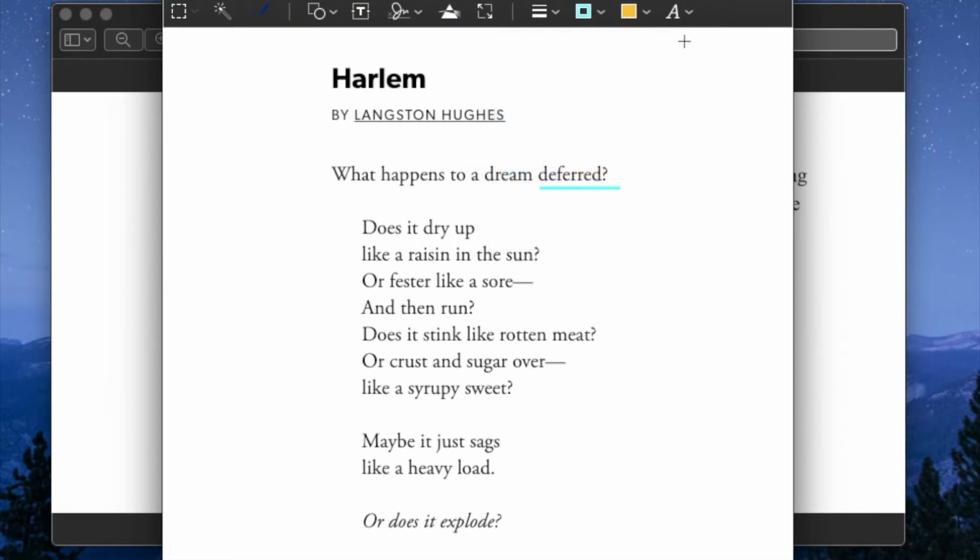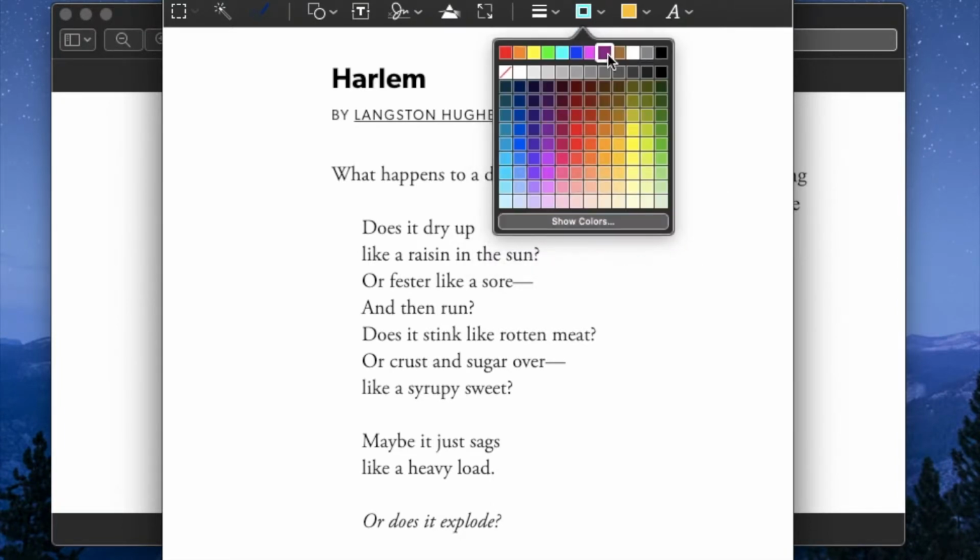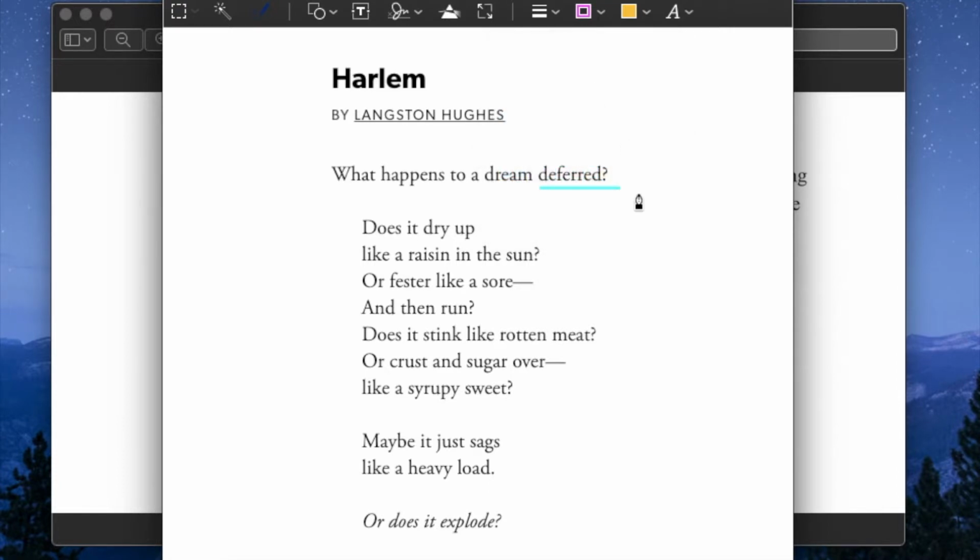Okay, so we're going to go ahead and point out the similes now. We're going to use this purple violet color to underline the similes. And as previously mentioned, similes use words like "or" as, so they're more obvious than metaphors. And we have a couple of these in this poem. The first simile is "like a raisin in the sun." The second one is "or fester like a sore."